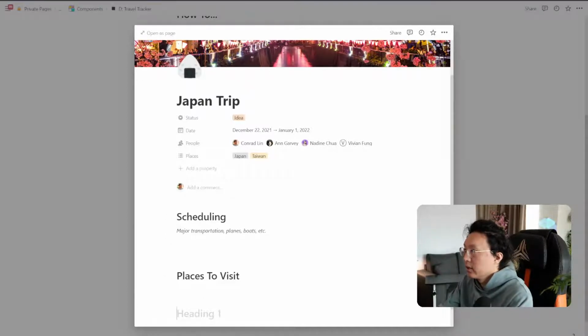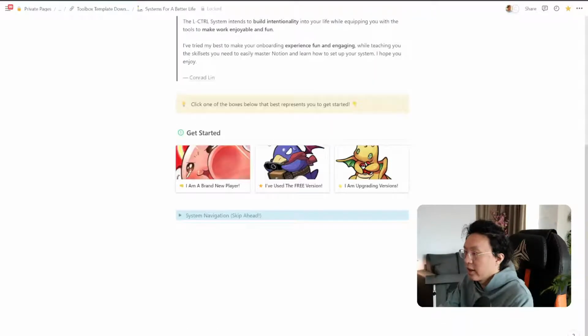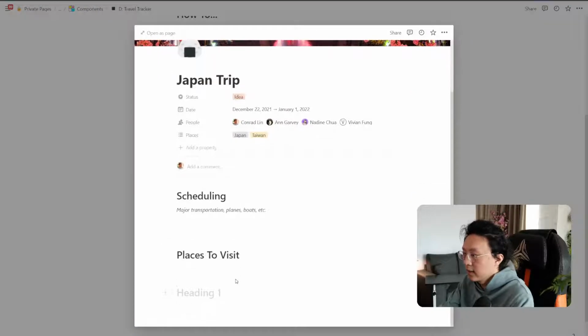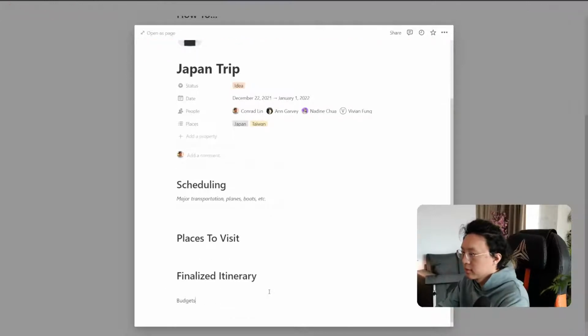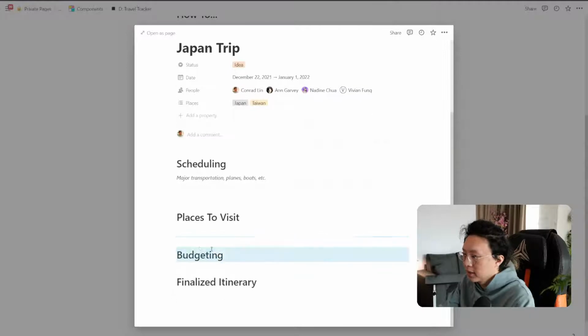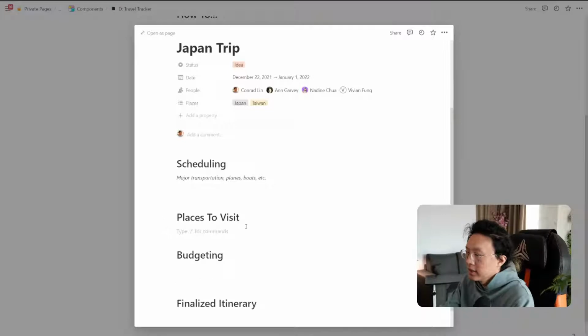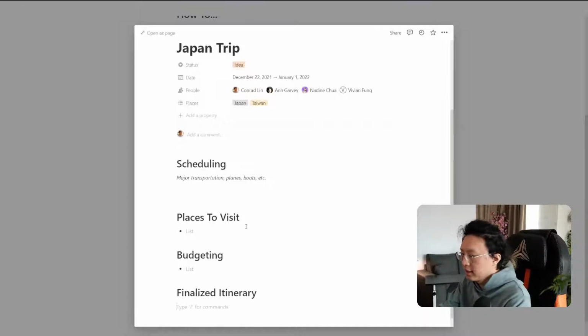We can also just double check. We can also talk about our itinerary. So where are we going to go, right? So finalize itinerary. And then one thing I like to do is I also want to put some budget down, budgeting. And this is going to be very, very important because it helps us really just start planning it out. So places to visit, I'm going to do that, do this, and then finalize itinerary.